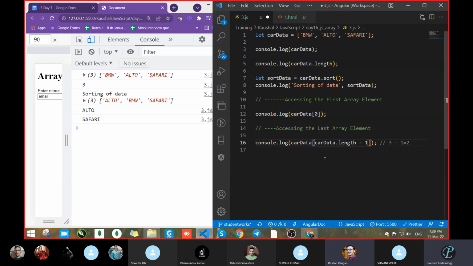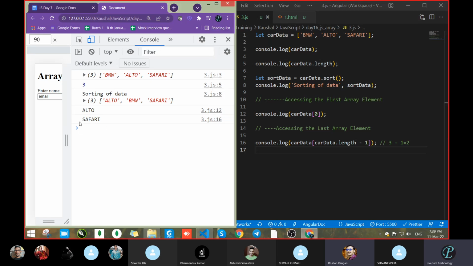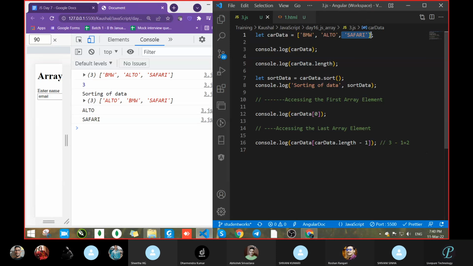So in this way: car data dot length minus 1. Let's see, did we get the same output? Safari. Yes, sir. Got it. Whatever process you do, you can do the same thing, but where you apply it, you have to follow the same scenario as we did with the hard coded value. Got it? So this way we can access the last value of the array.